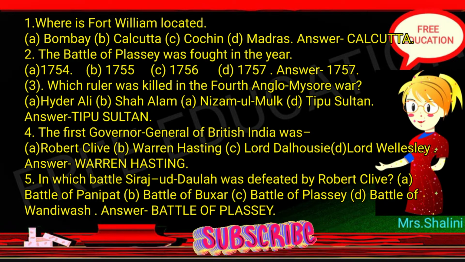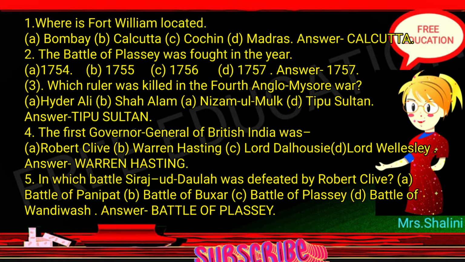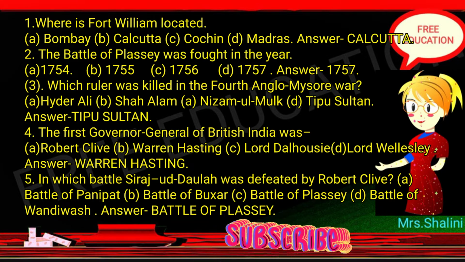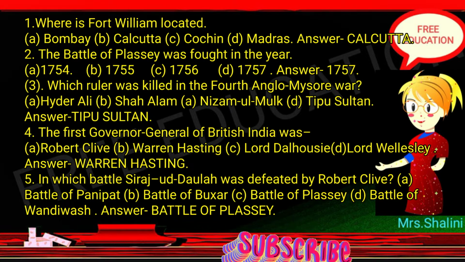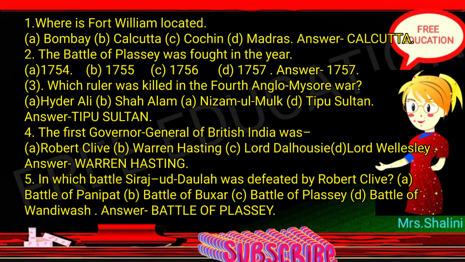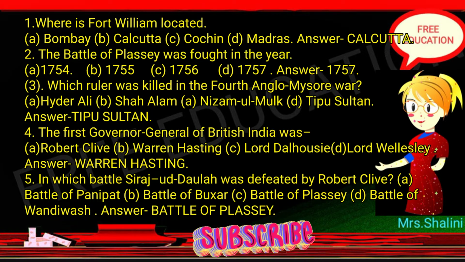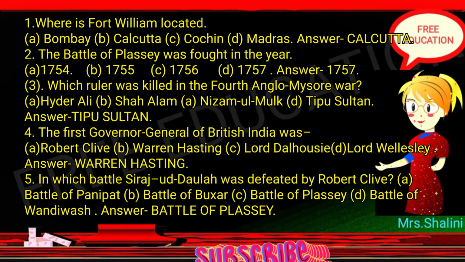3. Which ruler was killed in the Fourth Anglo-Mysore War? A. Hyder Ali. B. Shah Alam. C. Nizam-ul-Mulk. D. Tipu Sultan. Answer: Tipu Sultan. 4. The first Governor-General of British India was A. Robert Clive. B. Warren Hastings. C. Lord Dalhousie. D. Lord Wellesley.